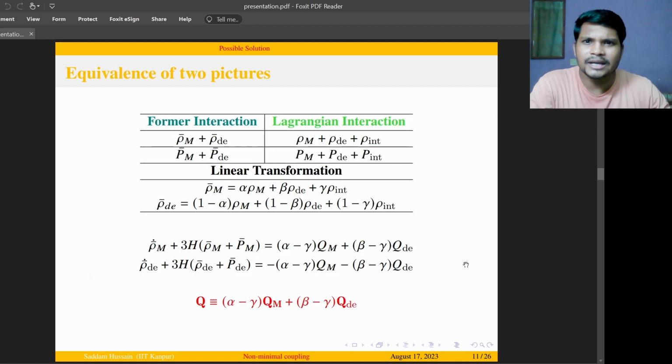Now, in order to understand the equivalence between the former interaction and the latter one, the Lagrangian interaction, note that in the former interaction there is no interaction density or pressure density. In both situations, we have a total energy density which needs to be invariant. So if we use any linear transformation between the barred term and the non-barred term which does not change the total energy density or total pressure density, then we can say that these two pictures denote the same physics. However, if we use the Lagrangian interaction formulation, then there are various generalizations that can be seen in terms of pressure and in terms of radiation density.